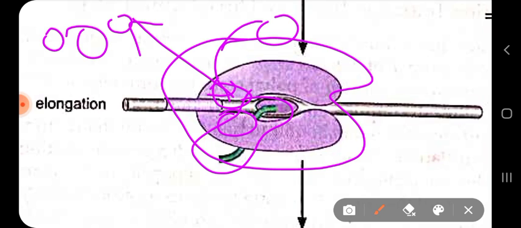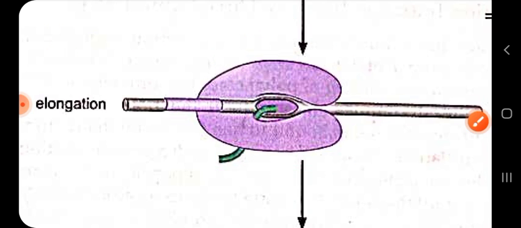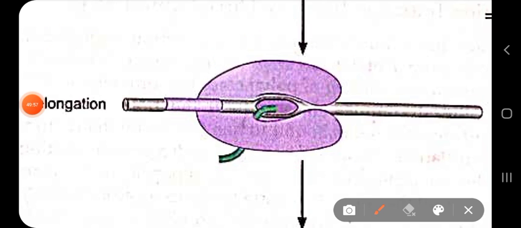So here RNA polymerase during elongation does not do only one job, it does not synthesize only RNA, but at the same time it also allows the capping factors to act.